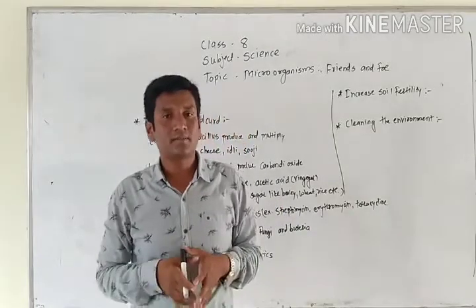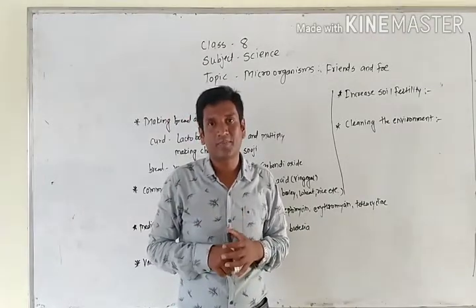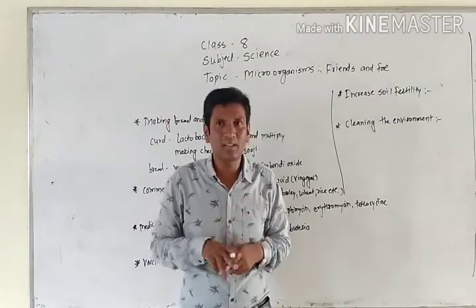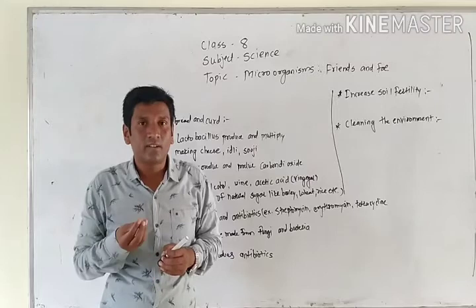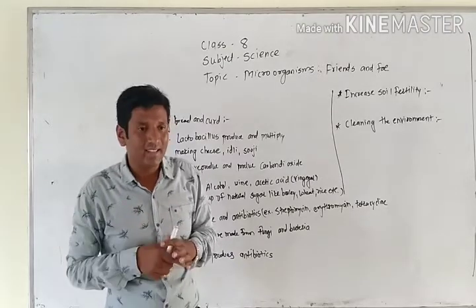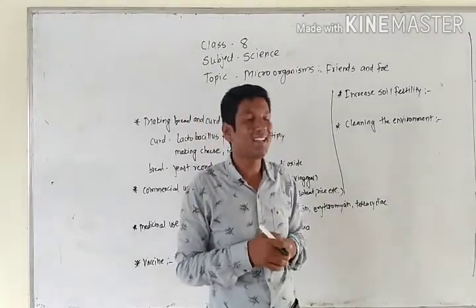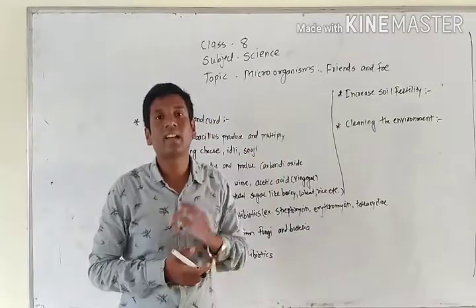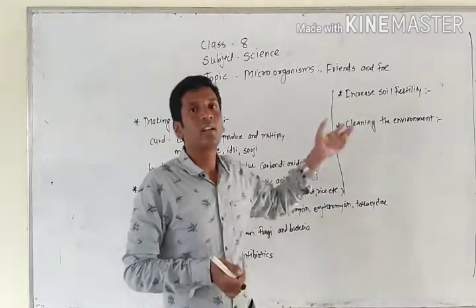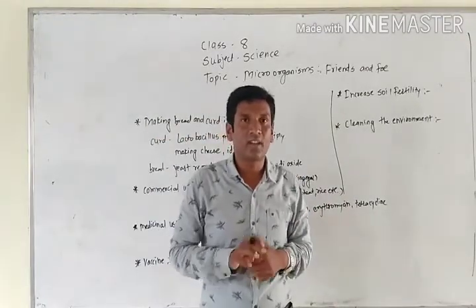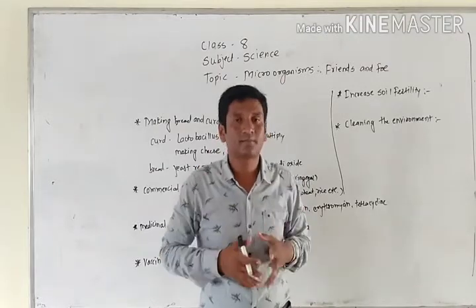See, what happens when farmers take crops? Every year they are growing crops. That means the crops are using nutrients from that soil, and continuous use of nutrients will decrease the fertility of the soil. At that time farmers use different types of fertilizers which are made up of microbes. They use manures. Whatever bacteria are present in that manure, they try to decompose all the material.